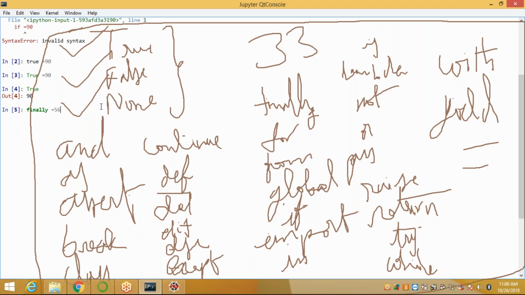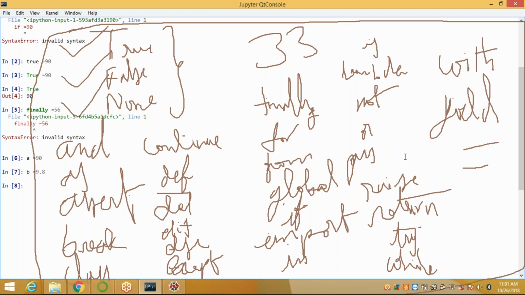Our variables: suppose I take a equal to 90, it is in black color. b is equal to 9.8, black color. So you can easily identify, when you define a variable, if that variable displays any color, it is like a keyword or method. The methods or keywords are displayed in different colors, and all the remaining are in the same black color. These are the reserved keywords available in Python. Learning all the keywords at once and trying to figure out what they mean might be overwhelming.